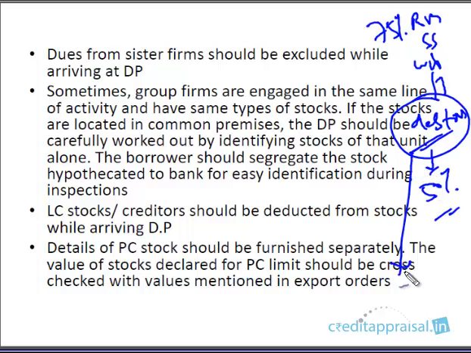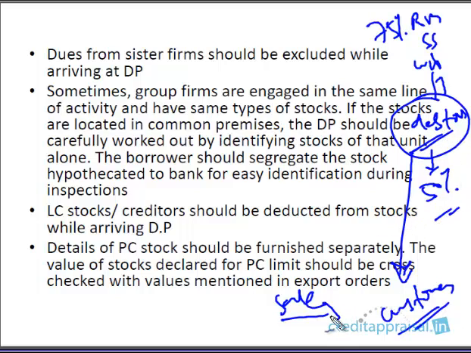Now these debtors might include, who are debtors? So for a company, debtors are its customers. So to these customers, the company has sold its goods and it's expecting some money from them. Okay, these goods are sold on credit and debtors arise because the goods are sold on credit. Now the customers are yet to pay the amount, and the amount expected is known as debtors. Against these debtors, banks are extending 50% finance.